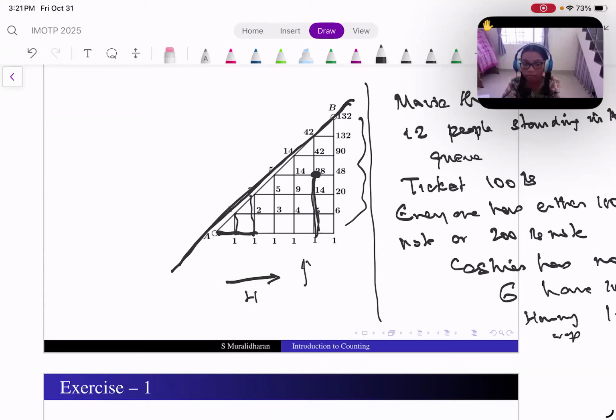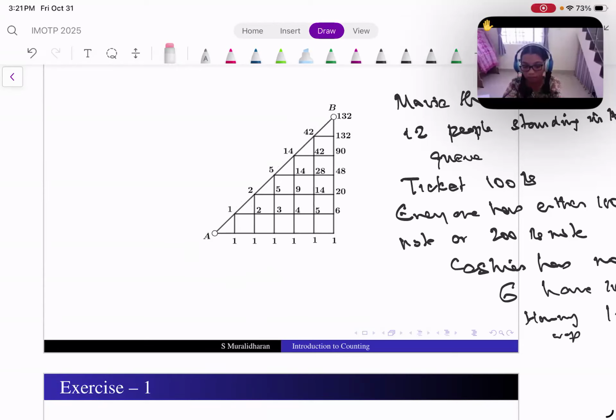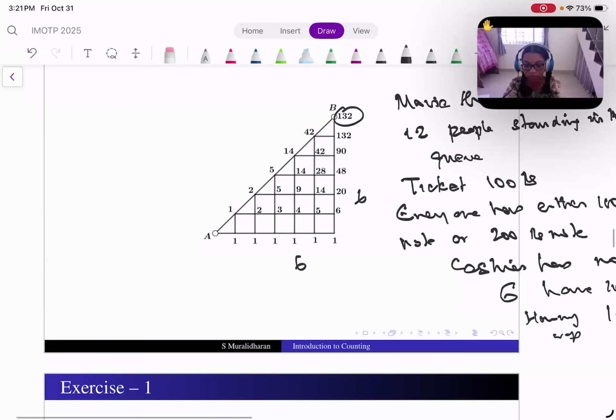Only 3. What's the number of horizontal lines? 5. The number of ways of reaching this one is 132. There are 6 steps here and 6 steps here.